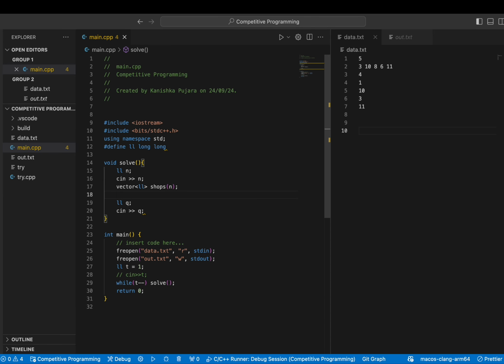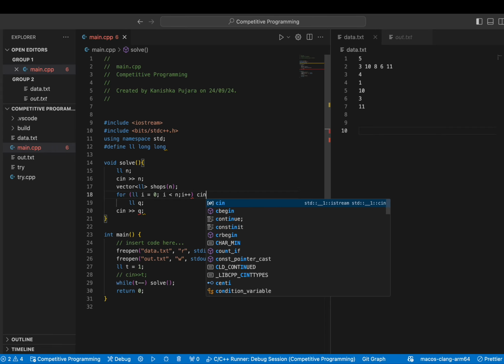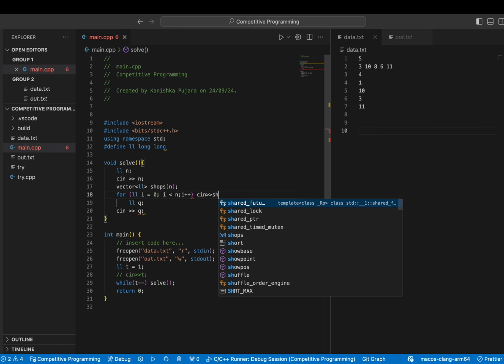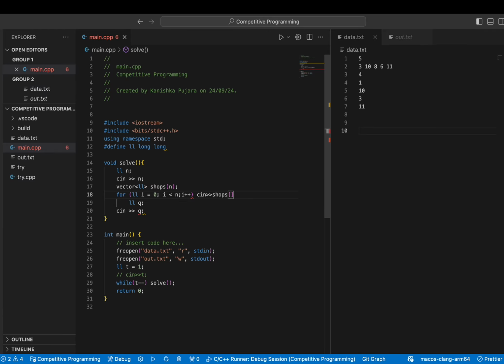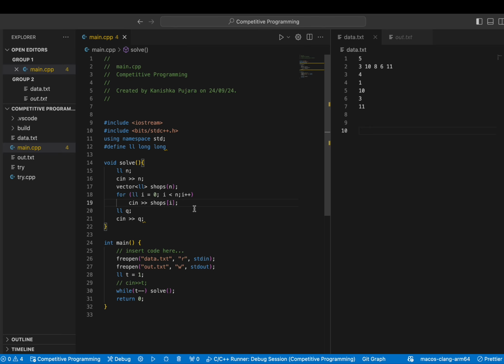Now, before taking input as q, we need to take the price in each shop as an input. So I listen and I plus plus. So I need to do input of shops of I, which is the price of that particular bottle in shop I. So this we have done.